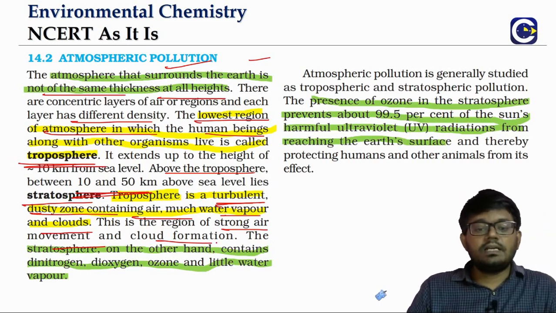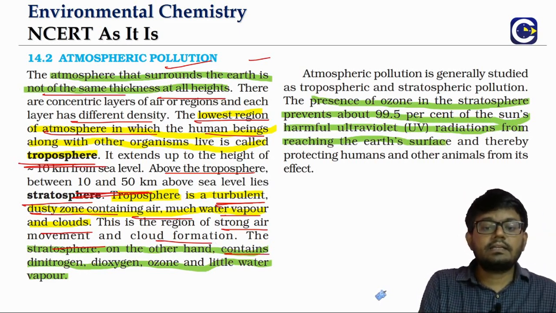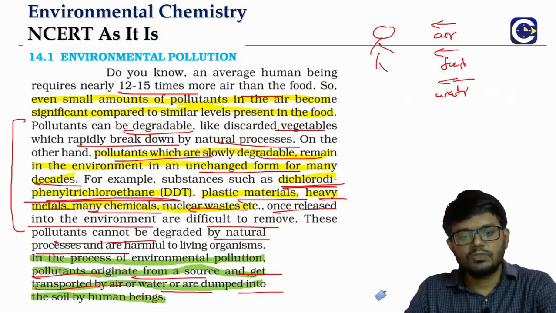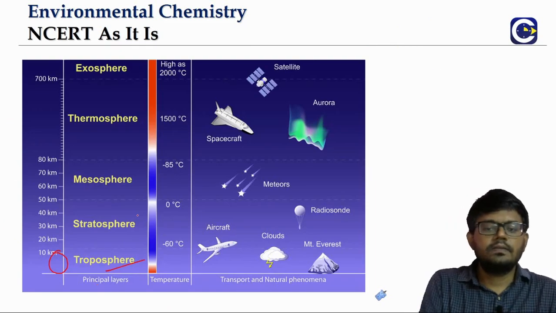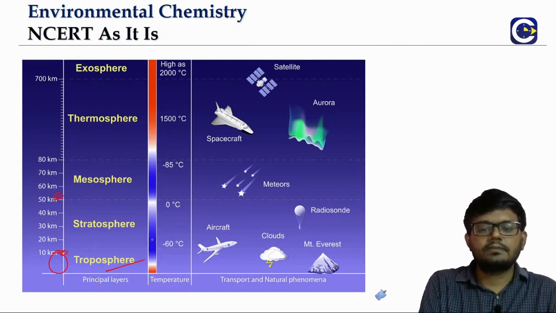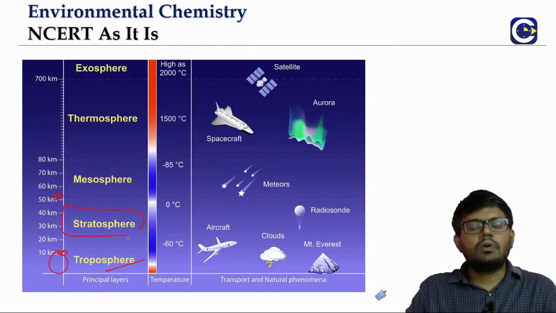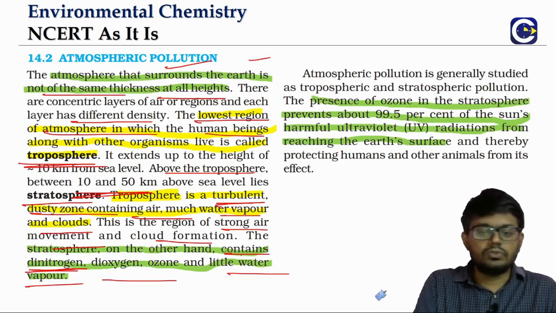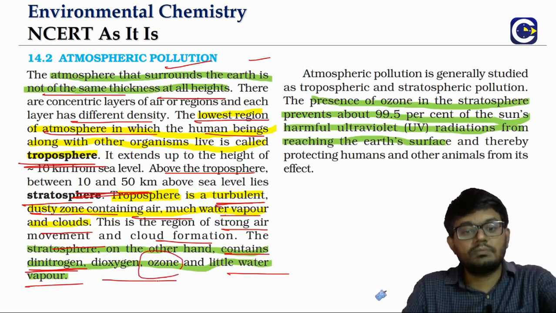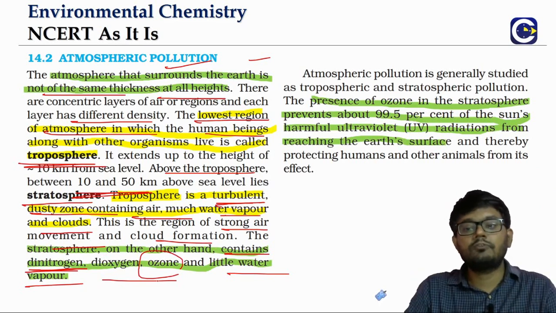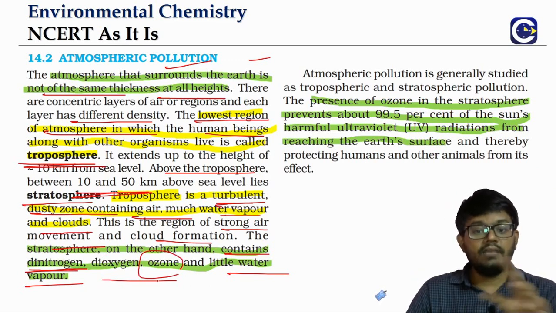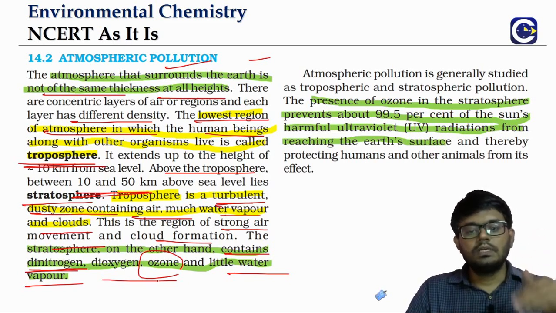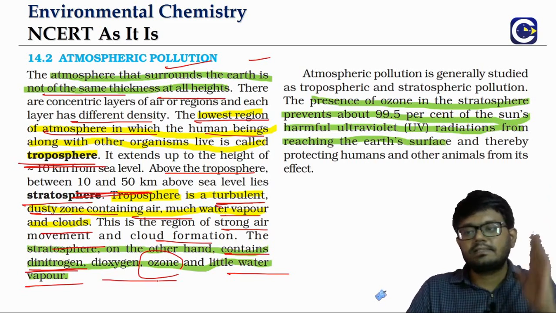The next higher level, which is the stratosphere, contains dinitrogen, dioxygen, ozone, and only a little water vapor. So the stratosphere, from 10 to 50, will contain dinitrogen, dioxygen, ozone. So the ozone, just remember it. Ozone comes in the stratosphere. These are all the possible kinds of questions that can be asked. And even in the troposphere, the water vapor amount will be more. In the stratosphere, the water vapor amount will be less.